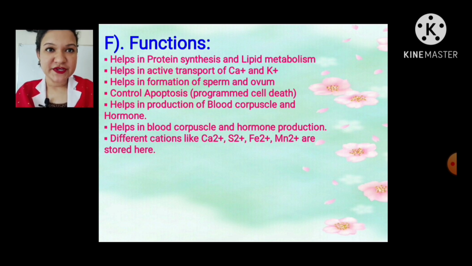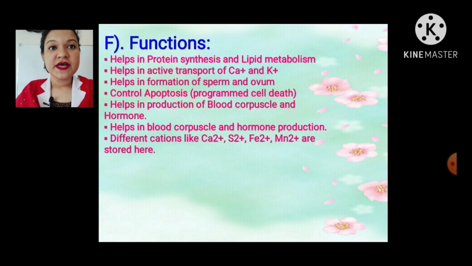Functions of mitochondria: helps in protein synthesis and lipid metabolism, helps in active transport of calcium ion and potassium ion, helps in formation of sperm and ovum. Mitochondria control apoptosis, that is programmed cell death, and help in production of blood corpuscles and hormones. Different cations like calcium ion, sulfate ion, iron ion, manganese ion are stored in mitochondria.